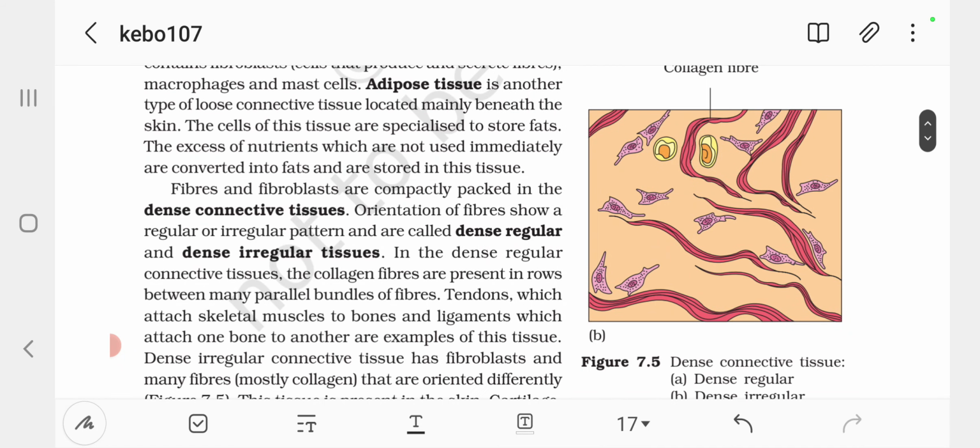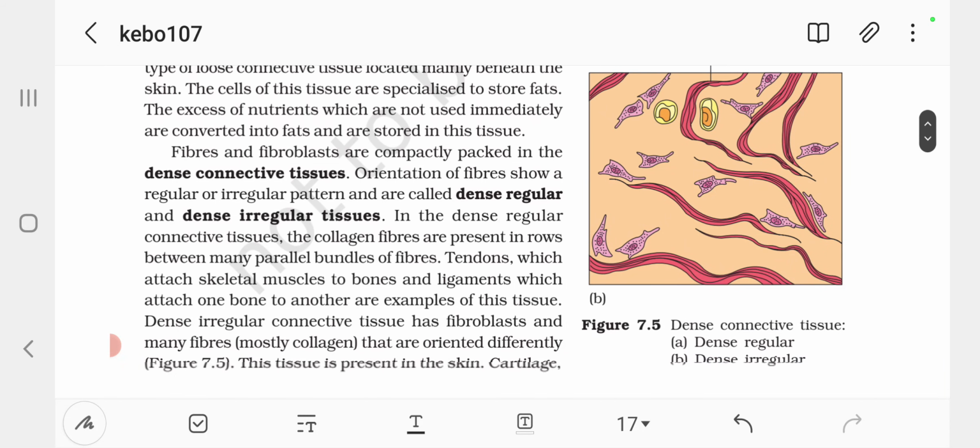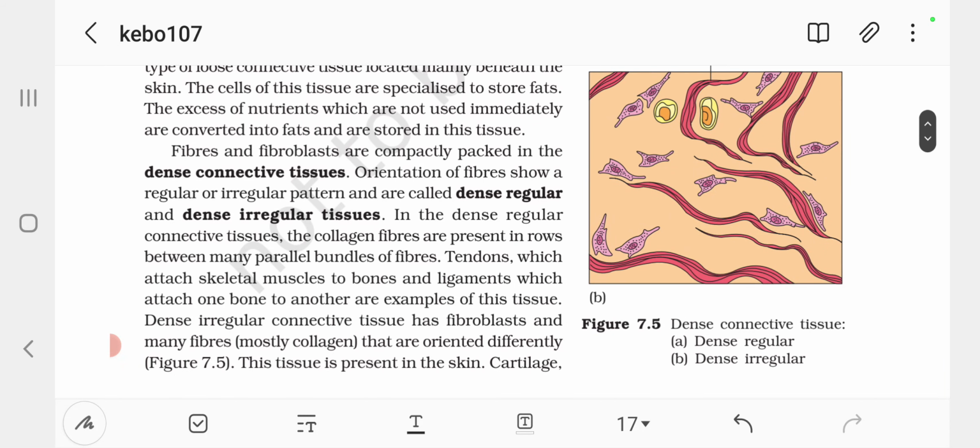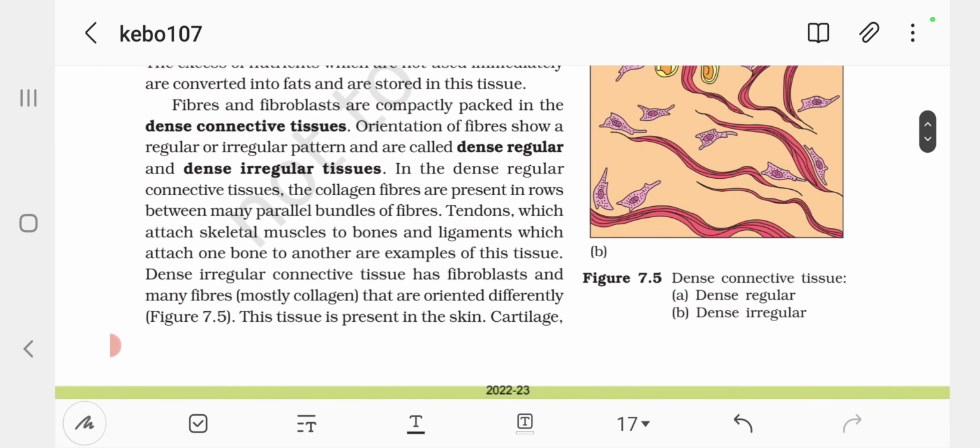Adipose tissue is another type of loose connective tissue located mainly beneath the skin. The cells of this tissue are specialized to store fats. The excess of nutrients, which are not used immediately, are converted into fats and are stored in this tissue.